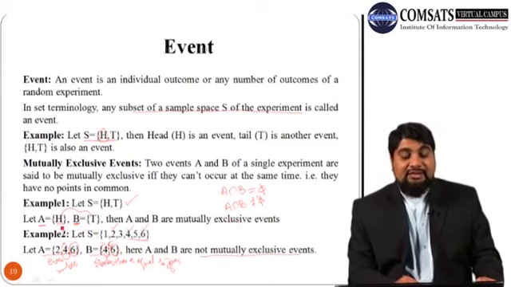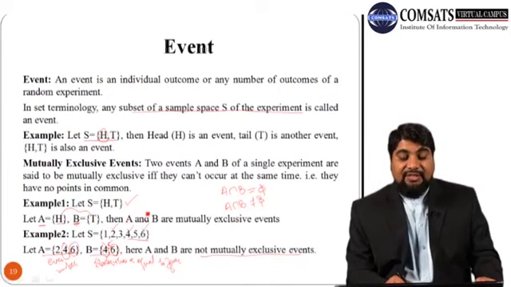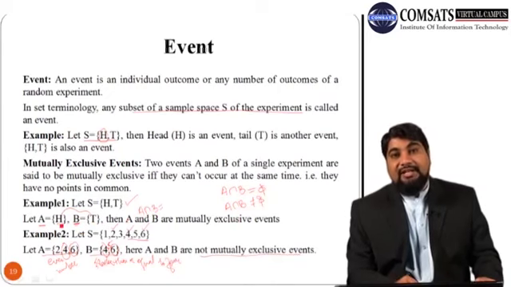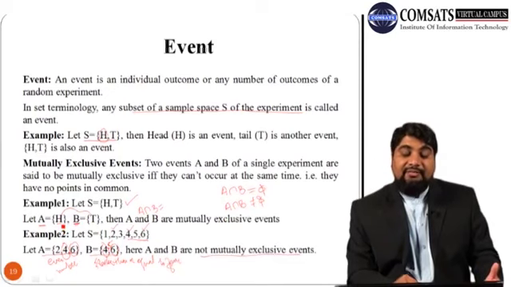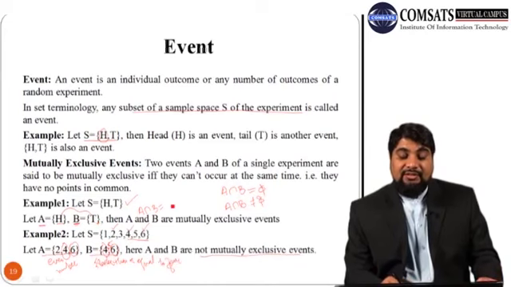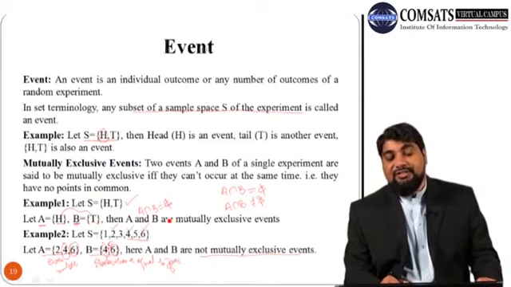For the first two events, event A has only one element, which is head, and B has another element, which is tail, so there is nothing common and their intersection is empty.